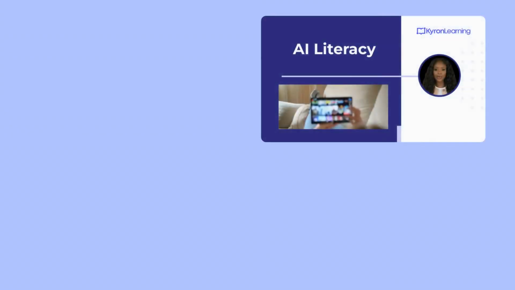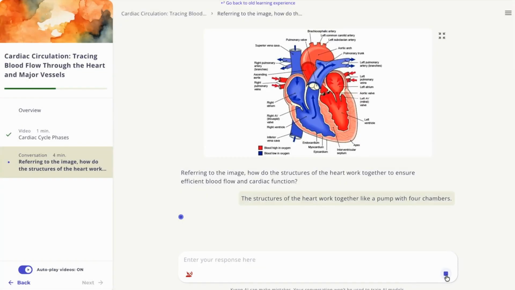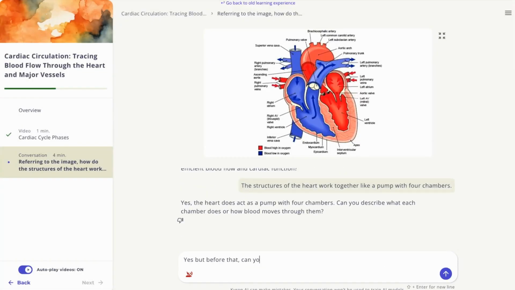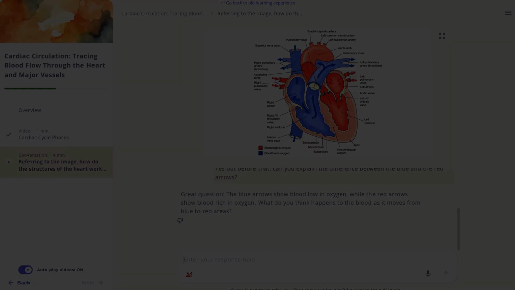Kyron Learning is AI-powered instruction designed to help you build real understanding through guided practice and feedback. You'll review key concepts, practice what you're learning, and get real-time guidance as you work through each lesson. Let's take a closer look.